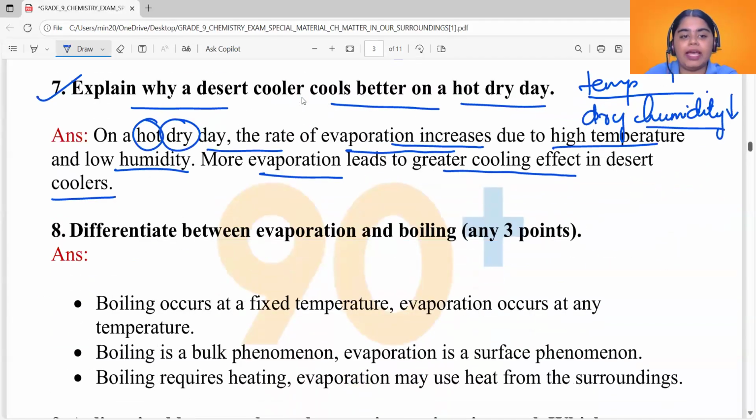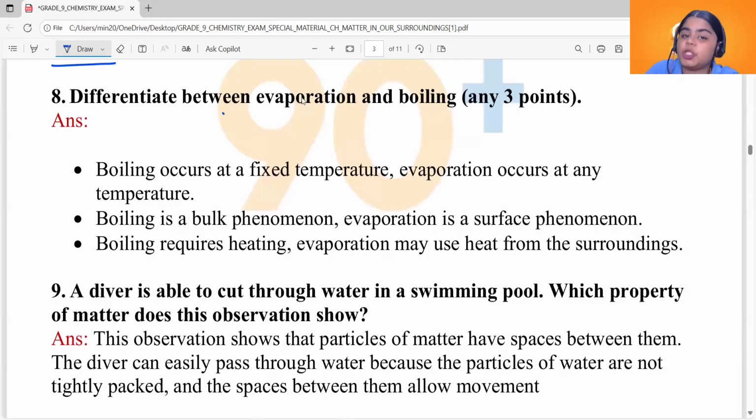And see question number 8. Differentiate between evaporation and boiling. We know that evaporation and boiling result in the same effect, right? They both result in liquids getting converted into vapor.